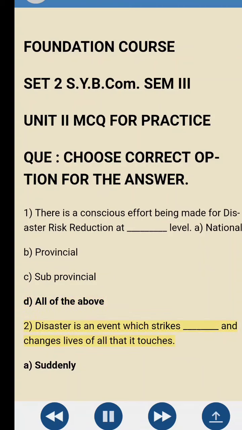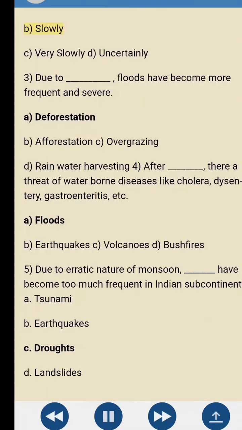2. Disaster is an event which strikes blank and changes the lives of all that it touches. A. Suddenly. B. Slowly. C. Very slowly. D. Uncertainly. 3. Due to blank, floods have become more frequent and severe. A. Deforestation. B. Afforestation. C. Overgrazing. D. Rainwater harvesting.